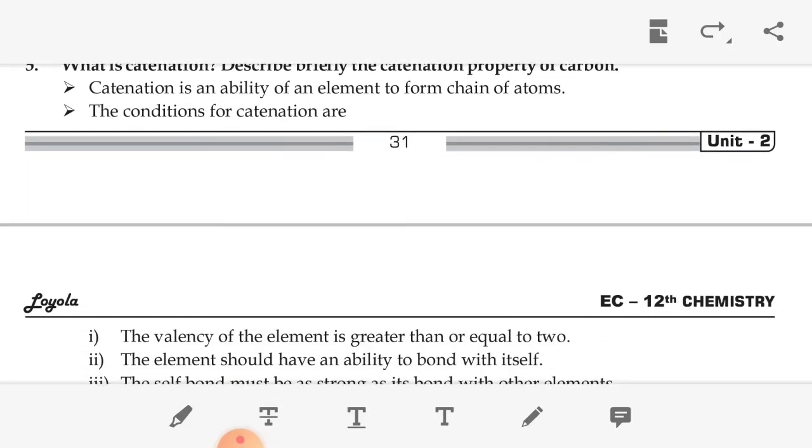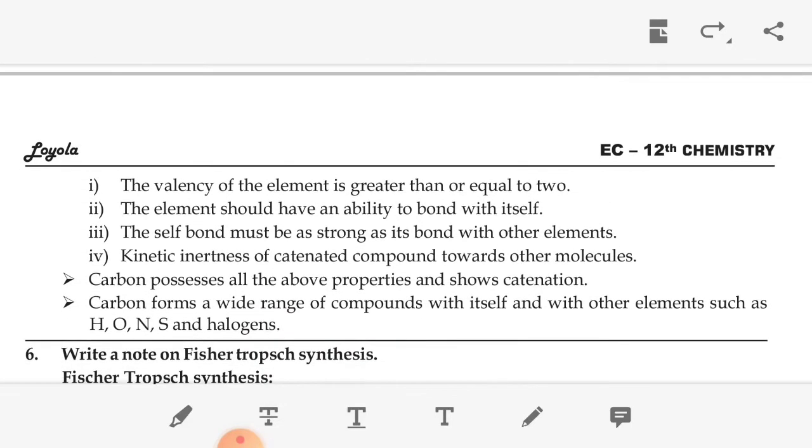The conditions for catenation: the valence of the element is greater than or equal to 2; the element should have the ability to bond with itself; the self bond must be as strong as its bond with other elements; and there must be kinetic inertness of catenated compounds towards other molecules. These are the properties that make carbon show catenation.